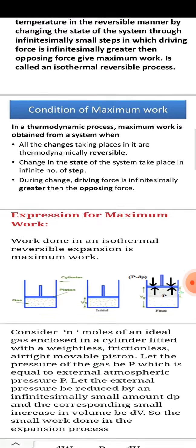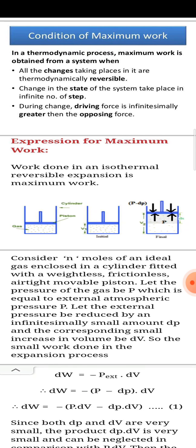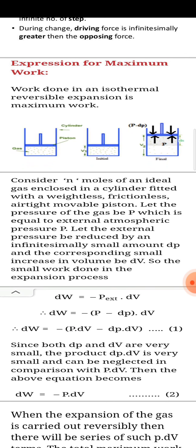Next, we'll see the expression for maximum work. Work done in an isothermal reversible expansion is the maximum work. Isothermal means constant temperature. Expansion means the gas expands, where the volume increases from V1 to V2. So consider n moles of ideal gas enclosed in a cylinder fitted with a weightless, frictionless and airtight movable piston.